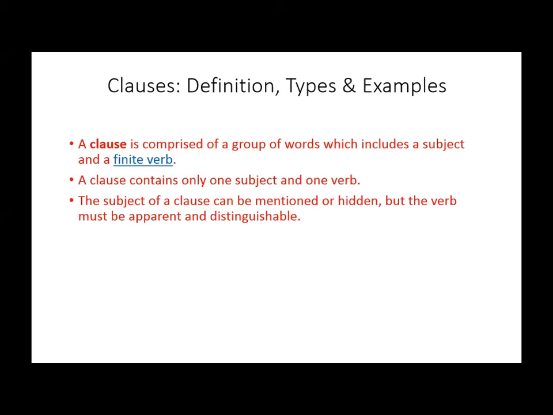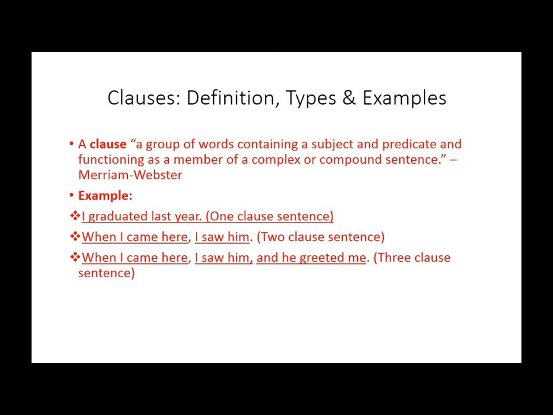तो आप समझिए क्या होते हैं clauses. Clauses वो होते हैं जिसमें एक subject होगा और एक verb होगी, और verb भी finite verb. सेंटेंस में फाइनाइट वर्ब सिंपल सेंटेंस में एक ही बार आती है. अगर दो बार आ रही है तो it is not a simple sentence, उसमें दो क्लॉजेस यूज हुए हैं, and then it will be either a compound or complex sentence. So a clause is a group of words containing a subject and a predicate, and it functions as a member of a complex or compound sentence. अगर ये कॉम्प्लेक्स या कंपाउंड नहीं होगा तो सेंटेंस कहलाएगा, अदरवाइज ये पार्ट बनके आएगा.